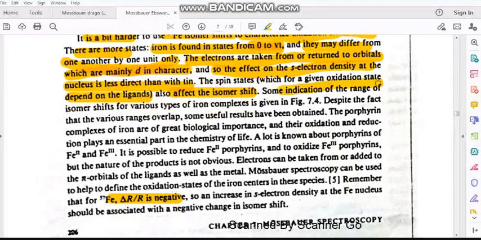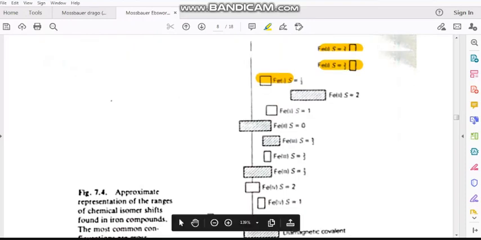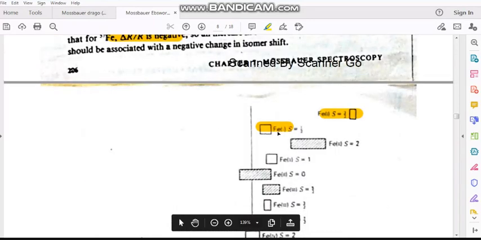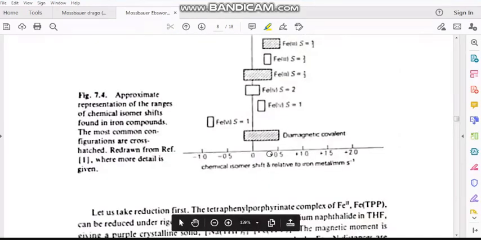Some indication of the range of isomer shifts for various types of iron complexes is given in figure 7.4. For example, the first one is iron 1, which has spin S equal to 1/2. This one is S equal to 3/2. Suppose you have this one, the isomer shift will be 2. Again, if you have one unpaired electron but spin is 1/2, that is low spin, and this is high spin, then the isomer shift will be around 3 or 4.